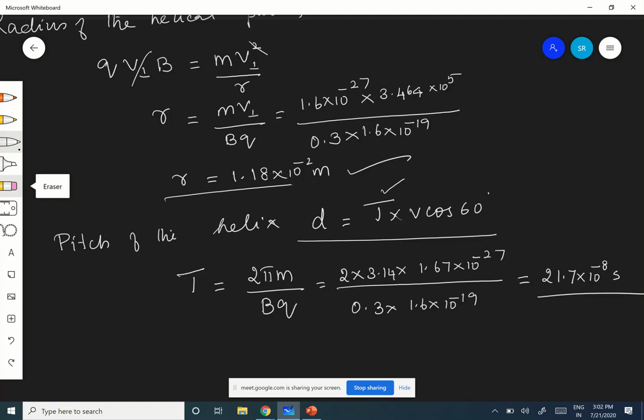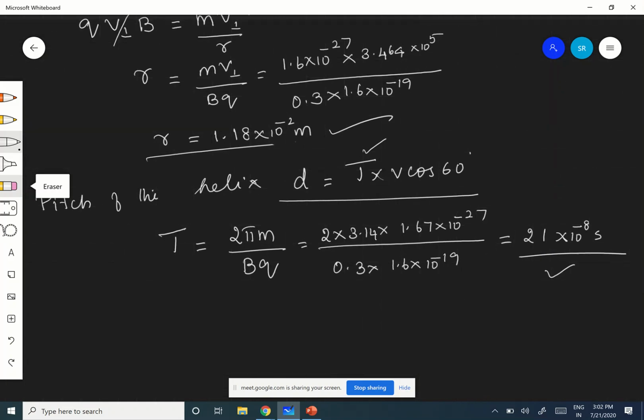Are you getting? No, 20.9 into 10 power minus 8. Okay, there may be some difference. 20.9, therefore 21 into 10 power minus 8. Are you getting? So the time period is ready.